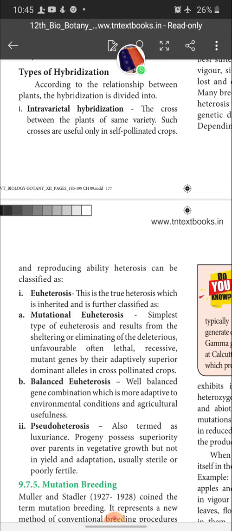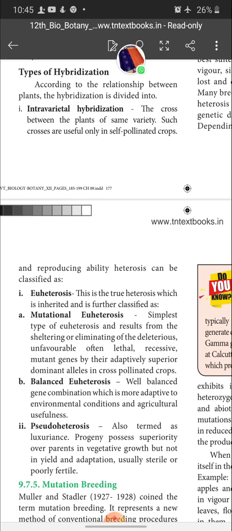So euheterosis happens due to mutation of genes or lethal genes. It is called mutational euheterosis. Balanced euheterosis is a well-balanced gene combination which is more adaptive to environmental conditions and agricultural usefulness. This is called balanced euheterosis.